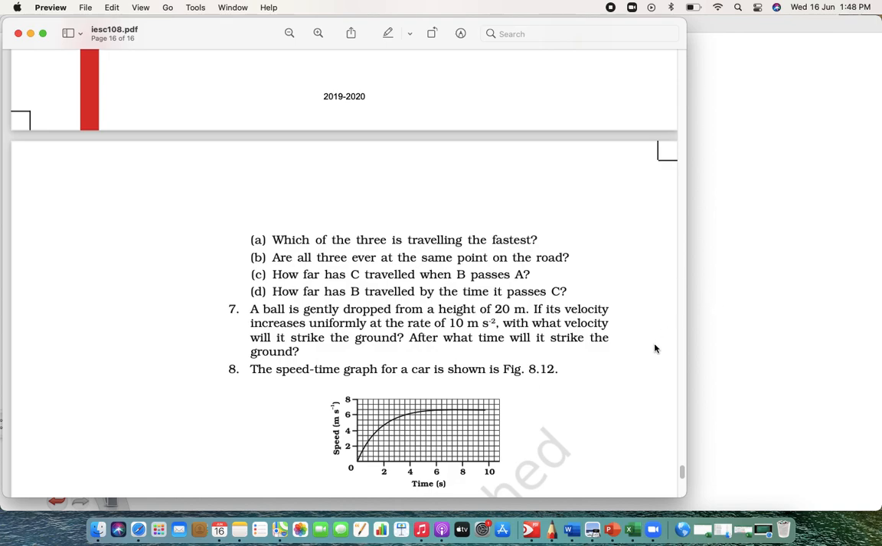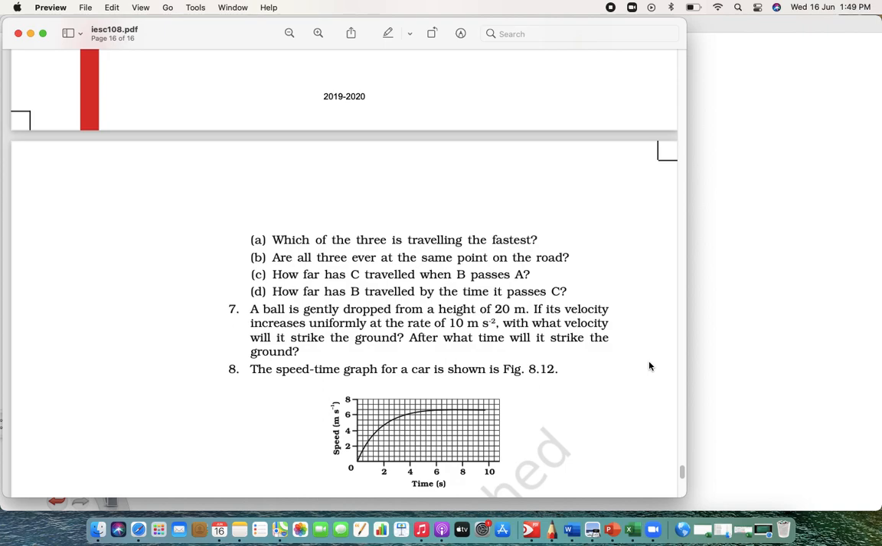Now see, a ball is gently dropped from a height of 20 meters. If the velocity increases uniformly at the rate of 10, at what velocity will it strike the ground? Now see, again this is a little tricky, not so much, right? They are trying to put things in that way. From a height means they have given us distance. So height is ultimately the distance traveled by the ball.